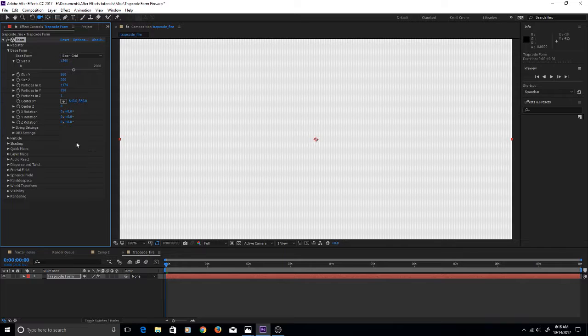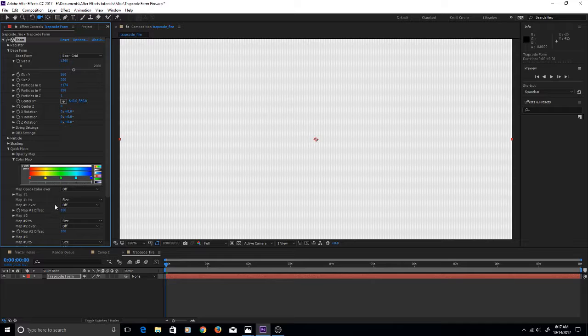The next thing to do is to add some color to it. So let's come down here to Quick Maps, and Quick Maps is a place where you can assign colors to your particles. You can determine also how those particles are mapped on the X, Y, and Z axis if you're using more than one layer. What we want is the color map. So we're going to twirl that down and open it up. And we're only going to be dealing with two different colors for our particles. So we want to pull some of these extra colors out of here, just like that. Just click on them and drag.